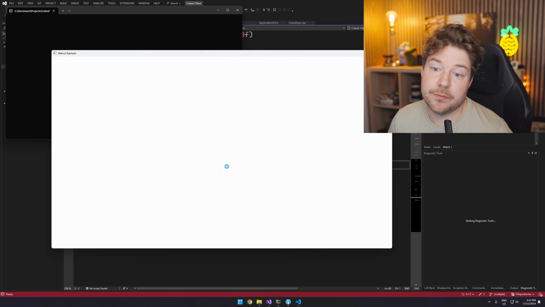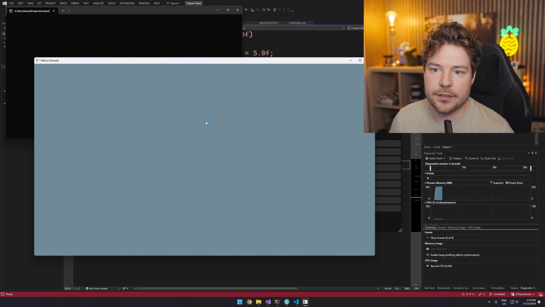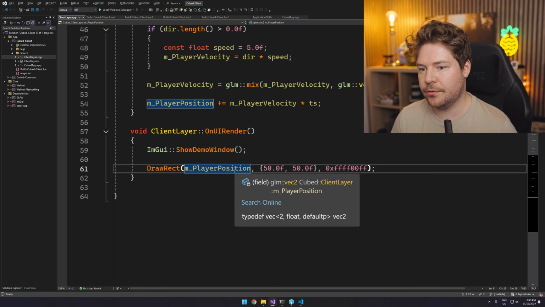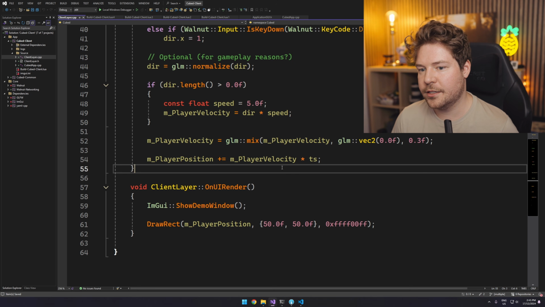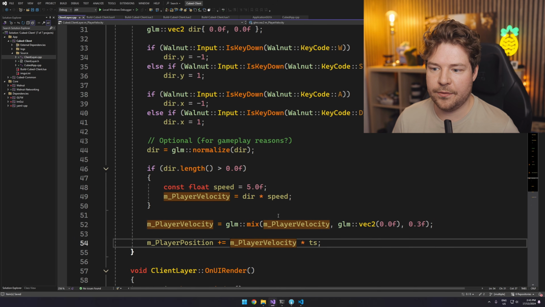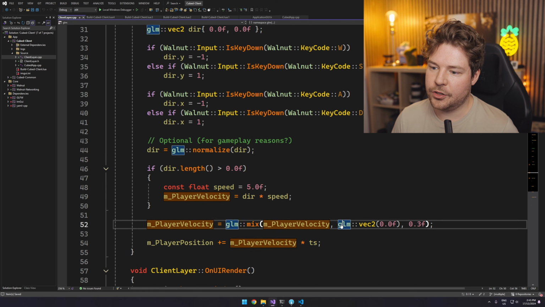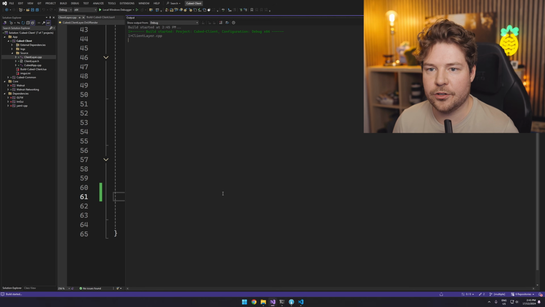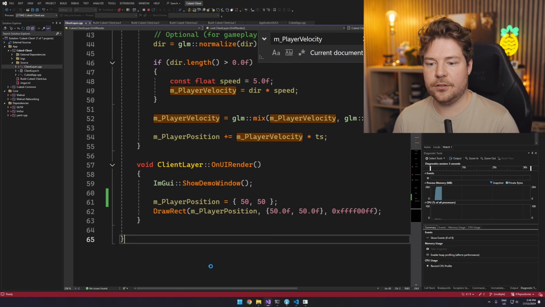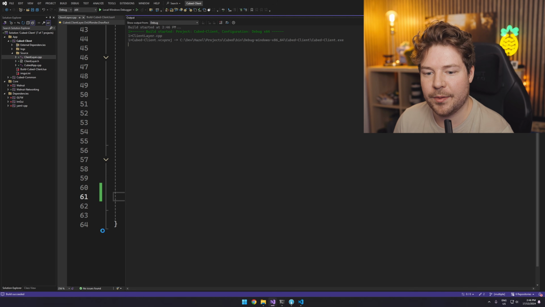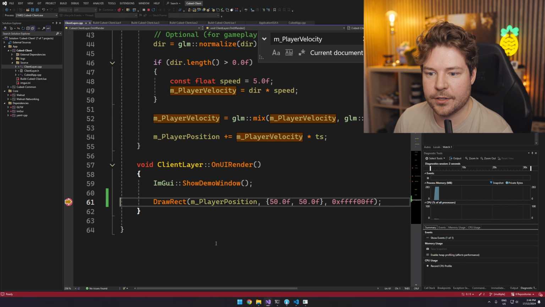Okay, let's run this. It compiled. Okay, I don't actually see anything. So size is 50-50. Position was also like 50-50, right? Did this completely move us somewhere? I mean, velocity should be 0 by default, right? And otherwise it should reach 0. Let's just set player position to 50-50 just to make sure. May have done something wrong. Okay, yes, so it is drawing it. It must be wrong, so let's have a look. Maybe I can set a breakpoint and see where it's gone to.